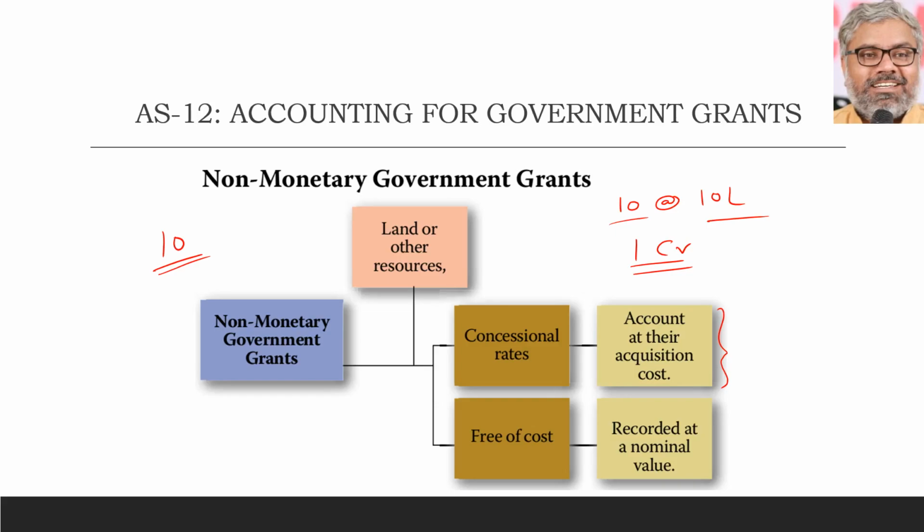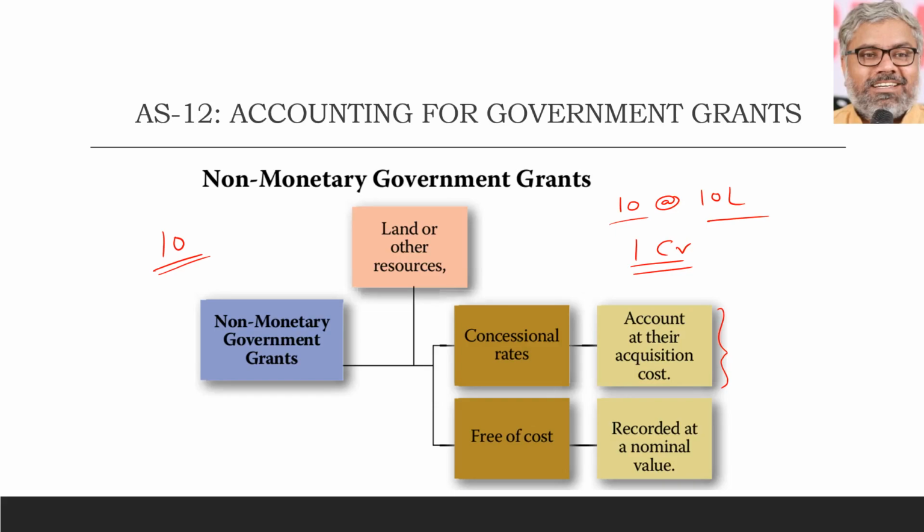And we know, according to fundamental accounting principles, we need to follow the money measurement concept. There is no money that the organization has spent. So should it pass any entry or not, comes the question. Some organizations say there is no need to pass an entry because there is no transaction. We just got land, that's all. There is only something incoming, there is nothing outgoing. So debit is there, credit is not there. So what should I credit? Organizations might ask. AS12 has the answer.